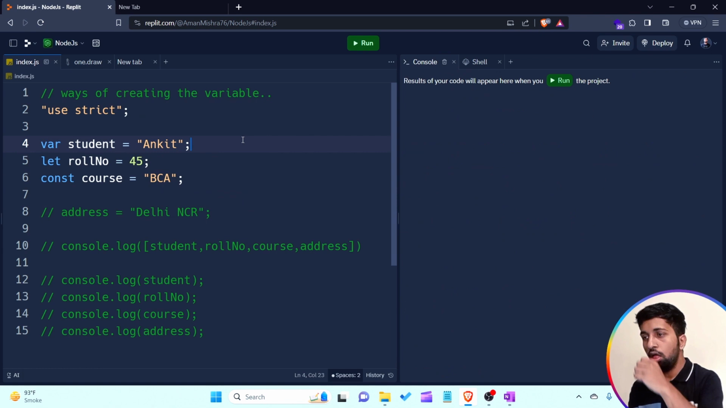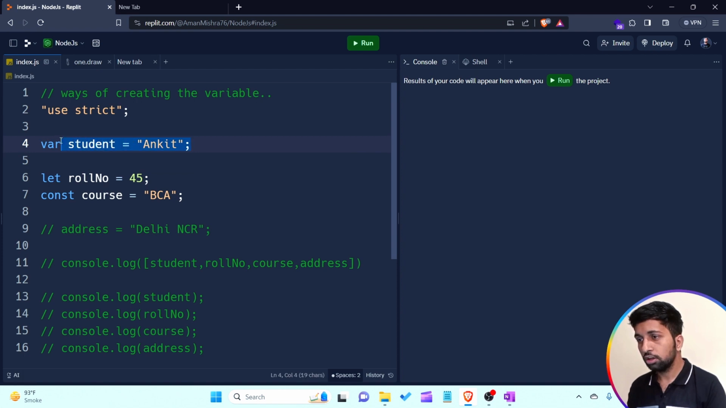Now, sorry, I'm talking about the first way, that is the var keyword. By using the var keyword, we are able to create a variable, student, and Ankit is the value it contains. This is a very important point: the var keyword is the oldest keyword in JavaScript. The other two, let and const, came in ES6, in 2015, in modern JavaScript. Before then, only the var keyword was used for creating a variable in JavaScript.